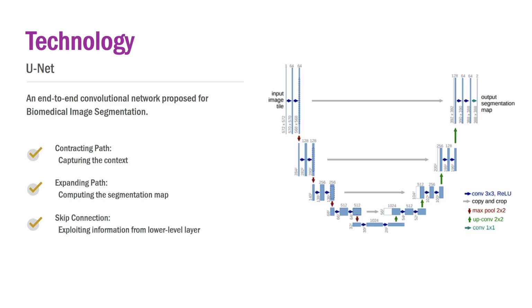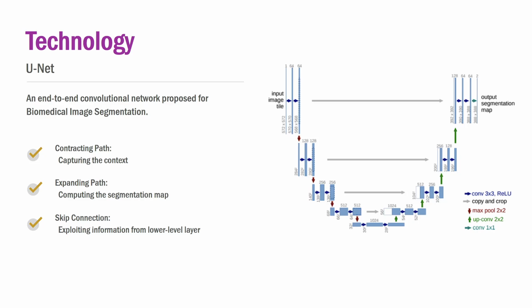Finally, I'll introduce some main technologies used in our final project. UNet is an end-to-end convolutional network proposed for biomedical image segmentation. The network consists of a contracting path and an expanding path, which makes the network a U-shaped architecture.